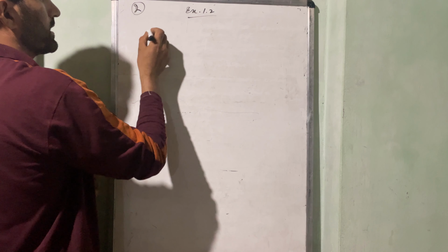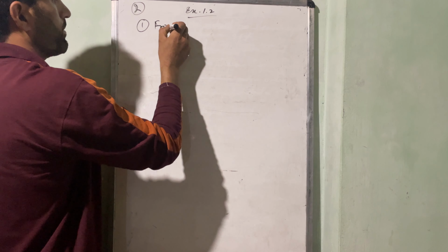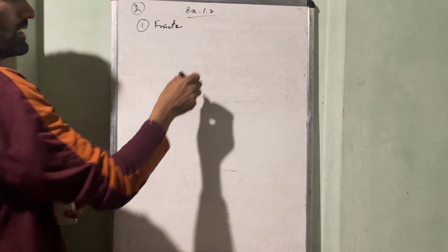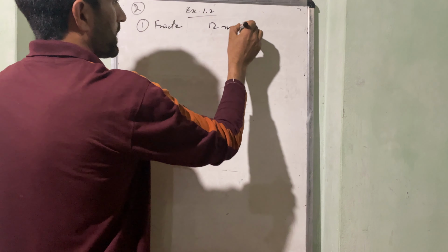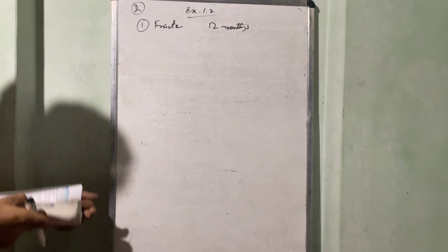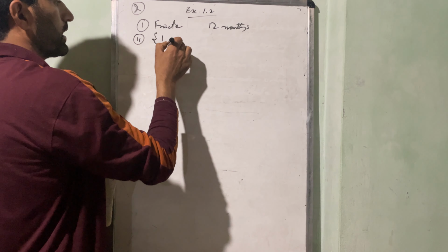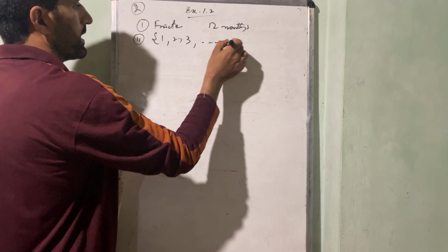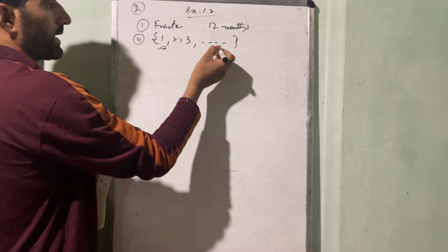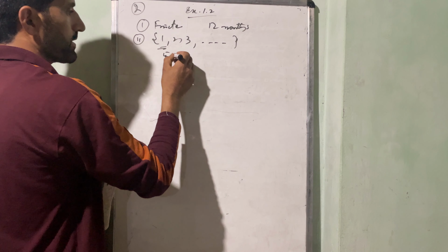Second question की बात करते हैं तो पहला जो है finite set होगा because there are only 12 months. इसमें only 12 months है एक ईयर में, so this is possible. So therefore it is finite set. Second is 1 2 3. Second part अगर आप देखेंगे 1 2 3 so on. You know that there is first element given but end element is not known, so it is infinite set.